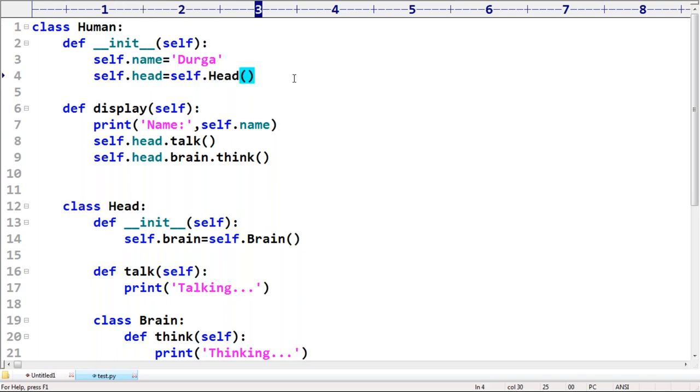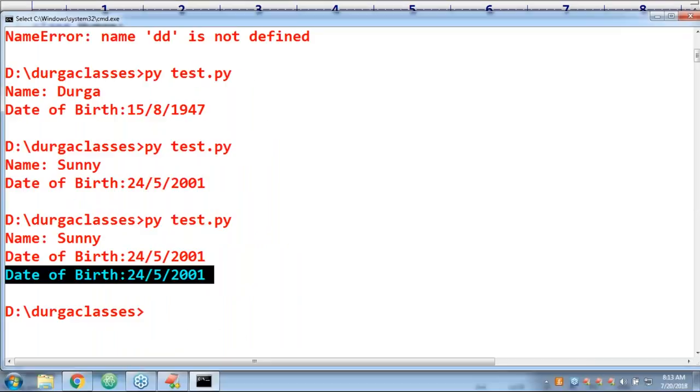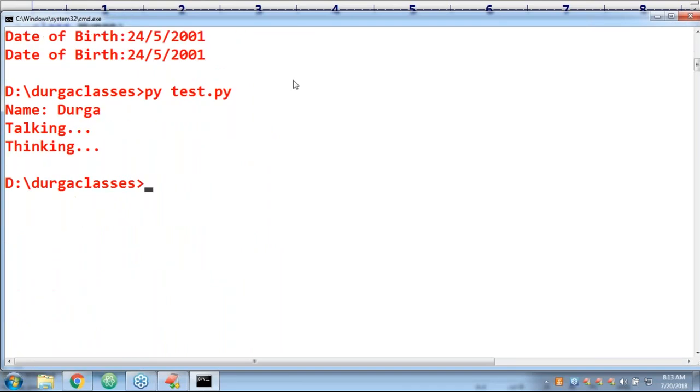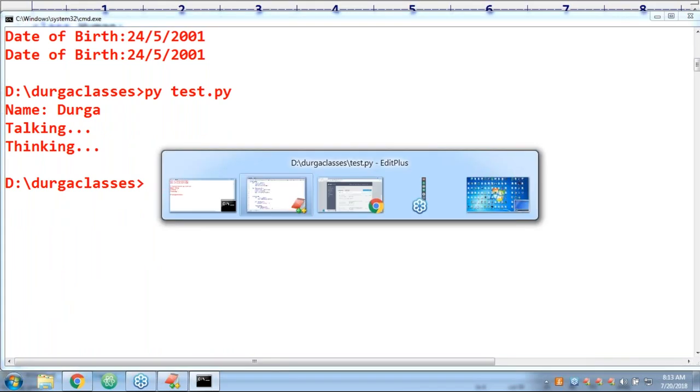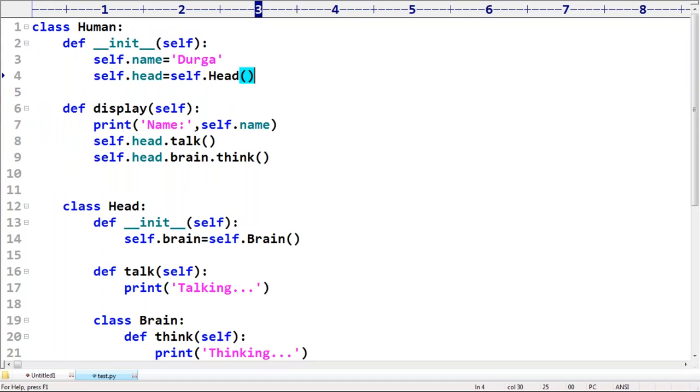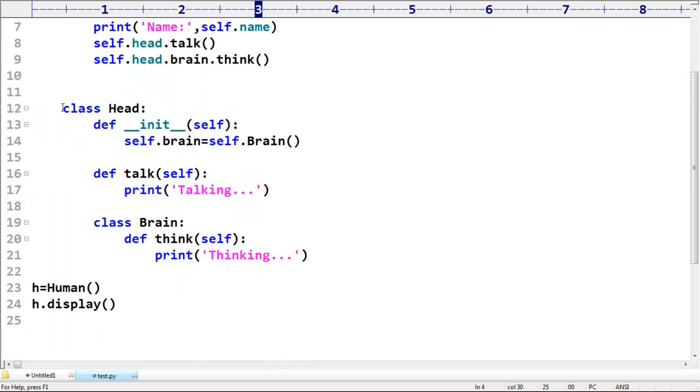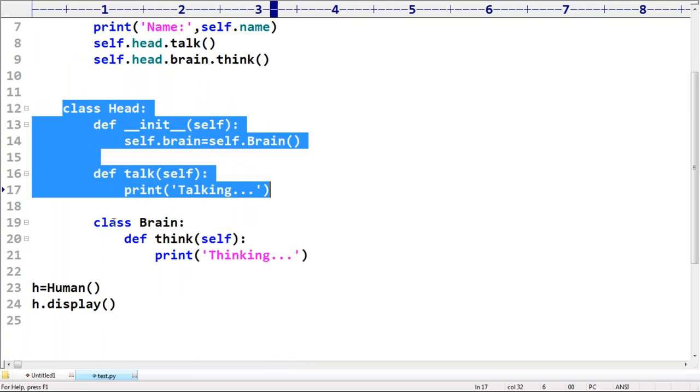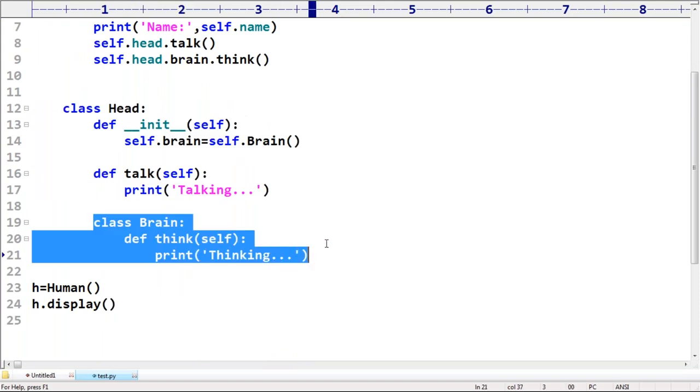Is the correct object. Now observe that name is Durga, talking and thinking. Perfectly it's going to work or not? Yes. So inside inner class, is it possible to take another inner class or not? Inside head class, am I taking another inner class or not?